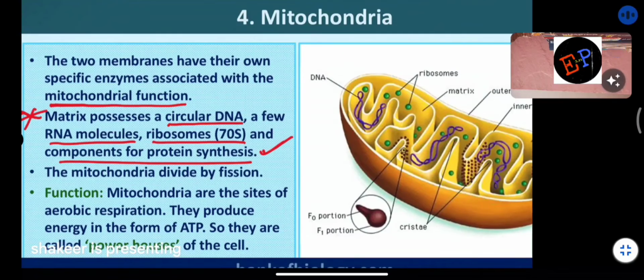Mitochondria divide by fission. This may be another important thing. Division of mitochondria is by the fission process. It is not by the fusion process.